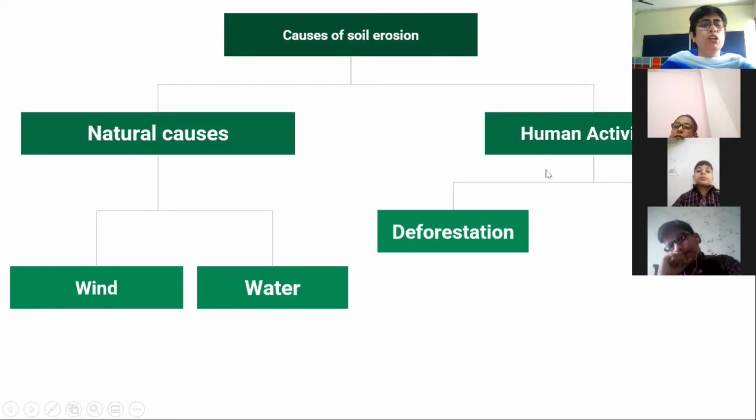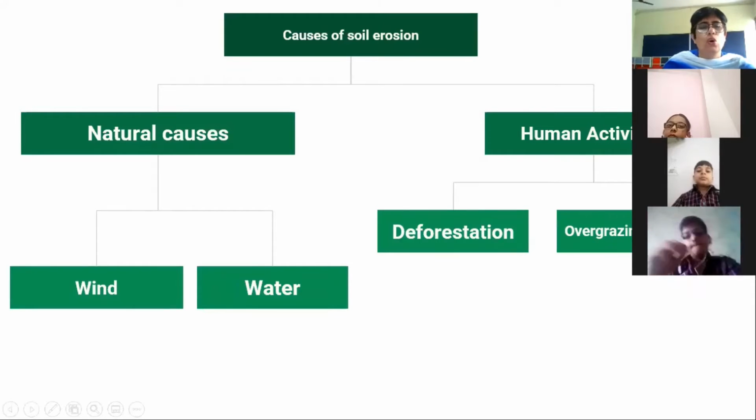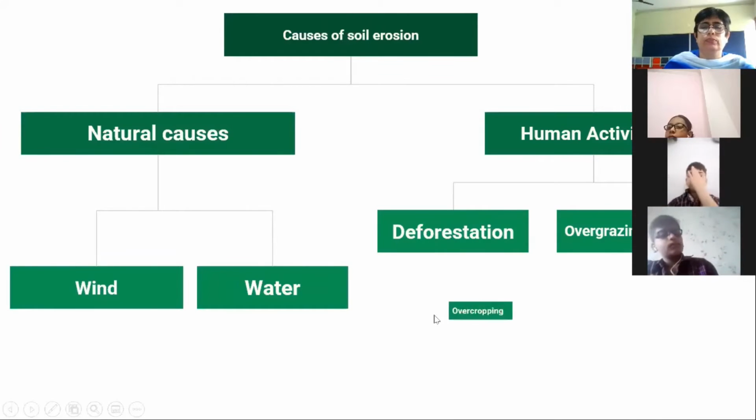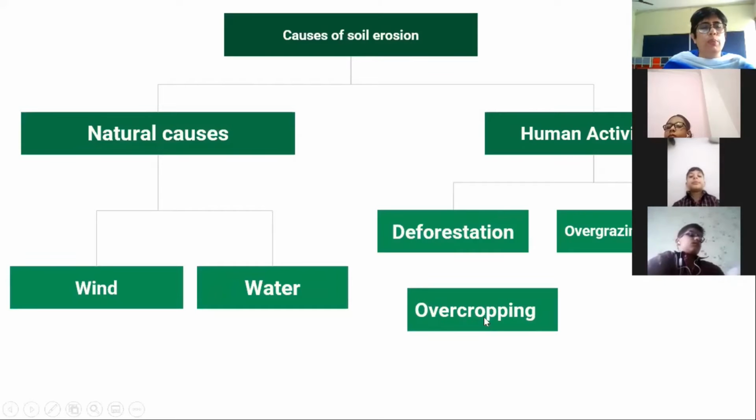Human activities. What human activities are there which bring the soil erosion? One is deforestation. We are going to do it in detail also after this. This is just the points. Overgrazing by animals. Grazing means feeding, animals feeding on the plants. Overcropping.